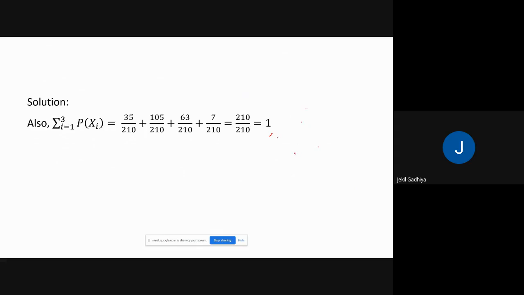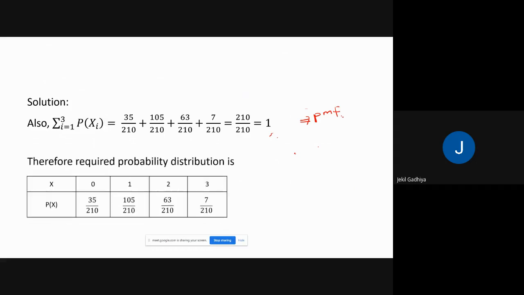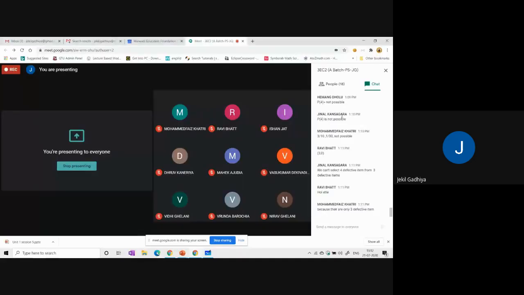Therefore, we can say that the given function is a probability mass function, and this is the probability distribution for this specific function. Okay. You only have to generate a table or graph, which is known as a probability distribution. Is it clear to everyone? Anyone having a doubt?